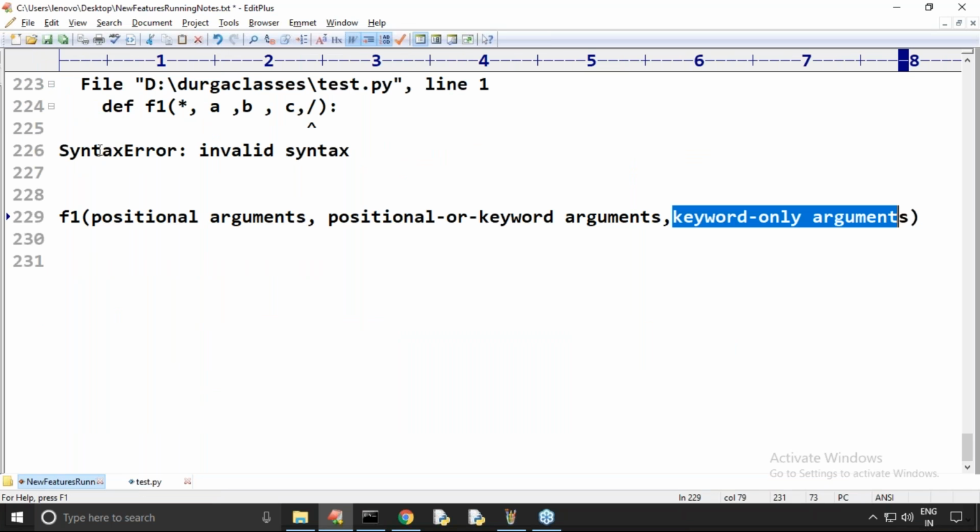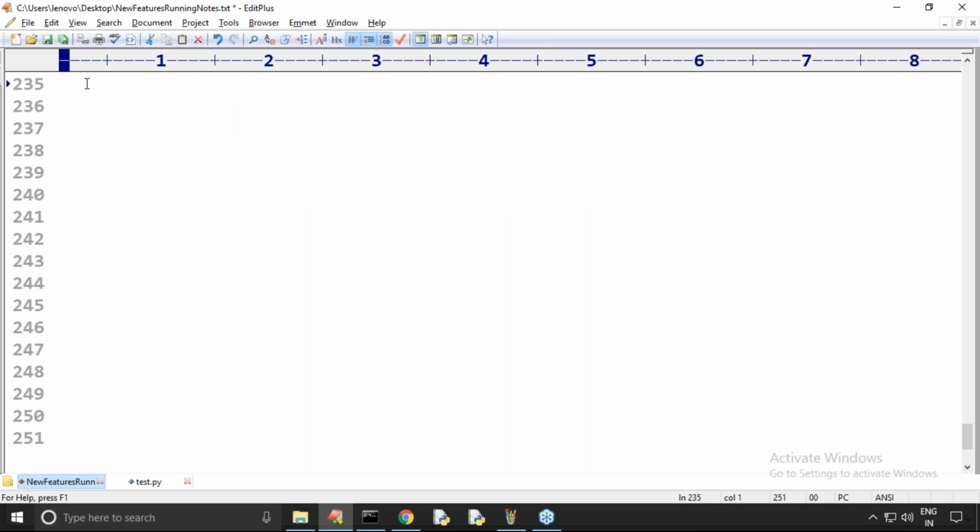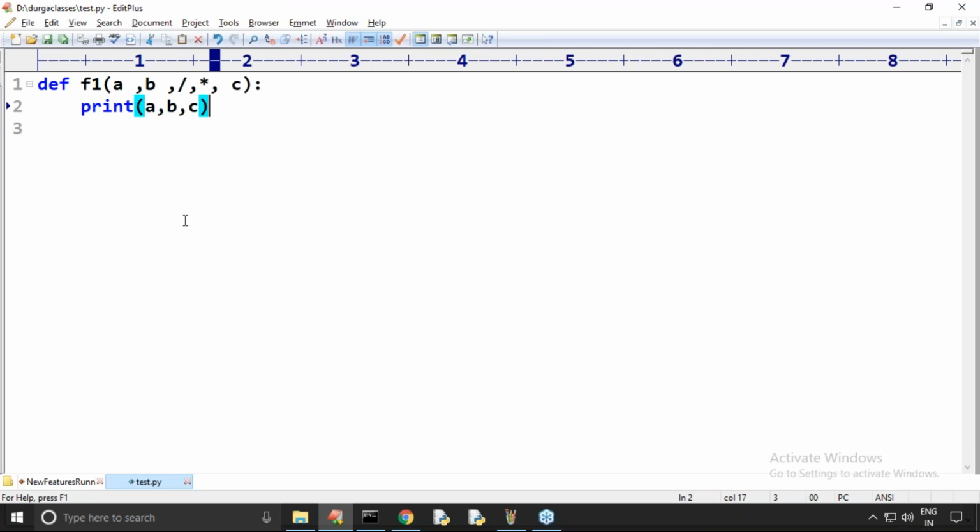Up to this, good. Are you feeling comfortable about this star and forward slash? What is the meaning of that? Well, next, why this positional only parameters concept in 3.8 version? Why did these things come? Am I really getting an advantage or not?